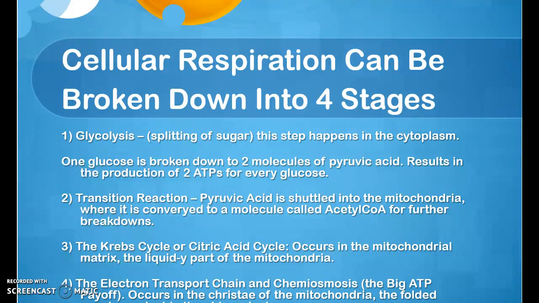Transition reaction, pyruvic acid is shuttled into the mitochondria, where it is converted to a molecule called acetyl-CoA for further breakdown. The Krebs cycle or citric acid cycle occurs in the mitochondrial matrix, the liquidy part of the mitochondria. The electron transport chain and chemiosmosis, the big ATP payoff, occurs in the cristae of the mitochondria, the folded membrane inside the mitochondria.